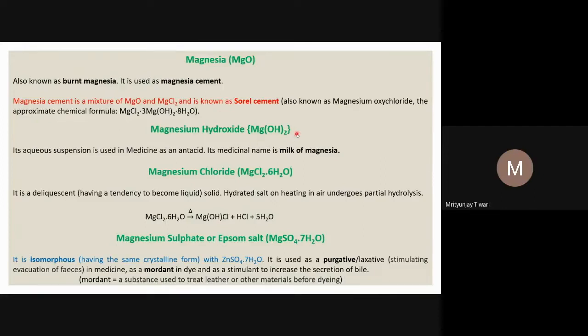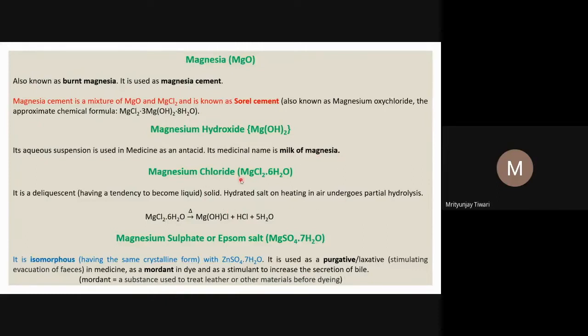Then magnesium hydroxide, Mg(OH)2, is used in medicine as a suspension, as an antacid. It is also called milk of magnesia, its medicinal name. So milk of magnesia is used as an antacid.